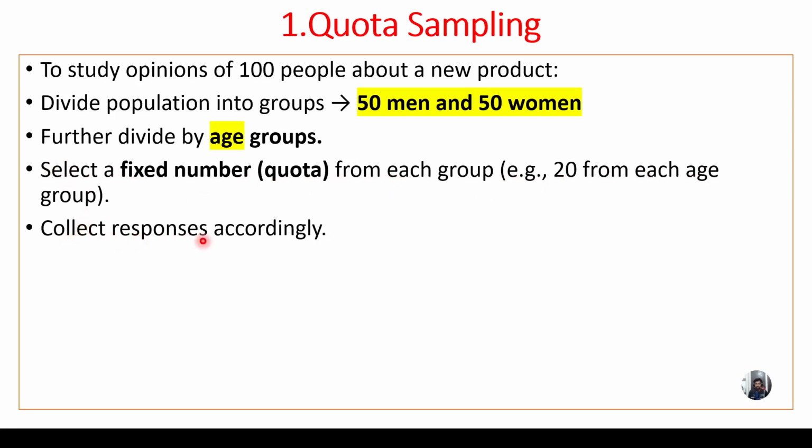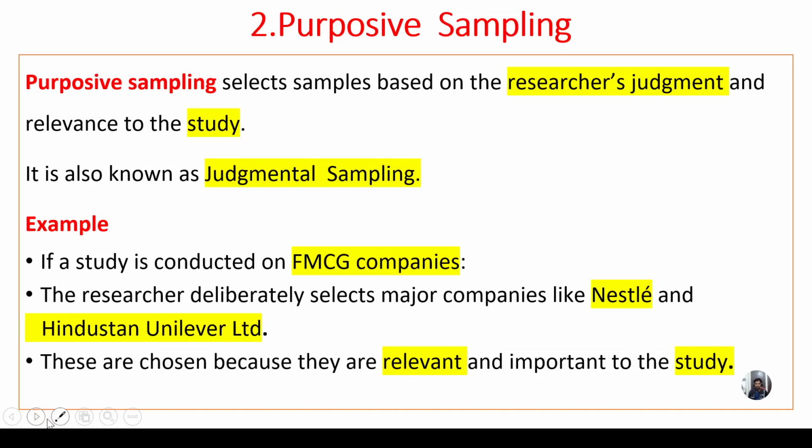So collect responses accordingly. When you select based on gender, here we are taking the factor called gender. By the way, we may get more accurate results about any product. So this is called quota sampling. Let us move on to the second one.